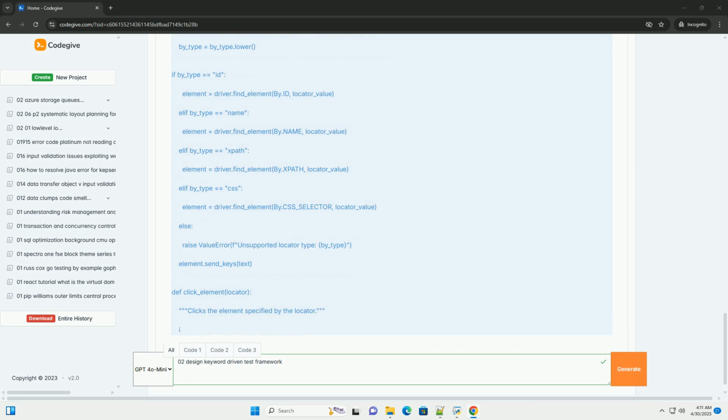5. Test cases, test/test_cases.py. This file contains the pytest tests that read the test data and execute the keywords. Key points about test_cases.py: read_test_data reads the test data from the CSV file using pandas. Error handling is included to catch FileNotFoundError.